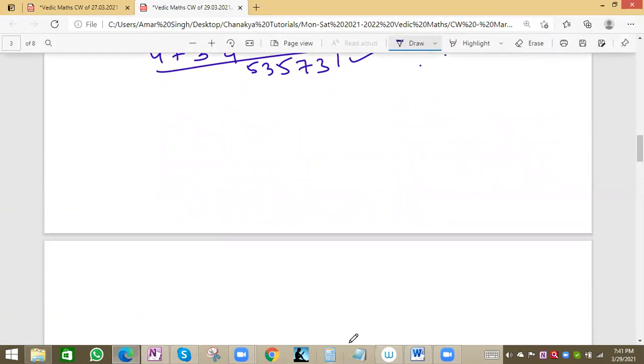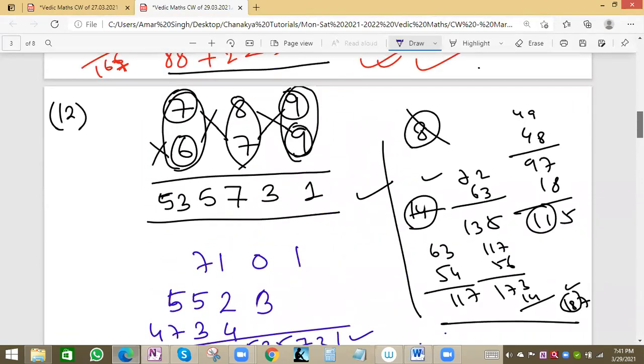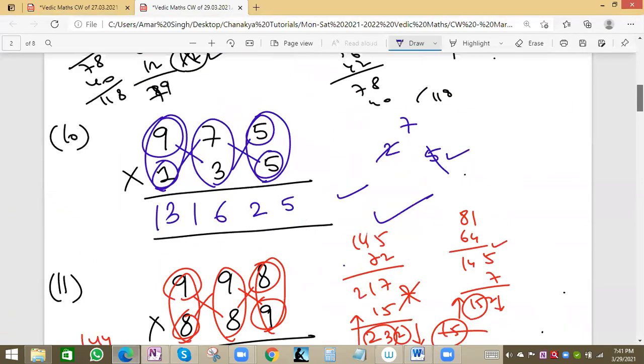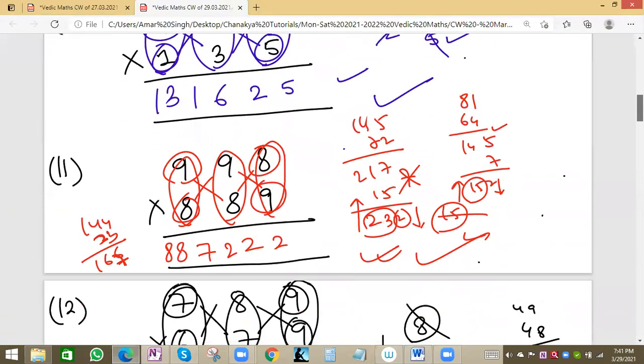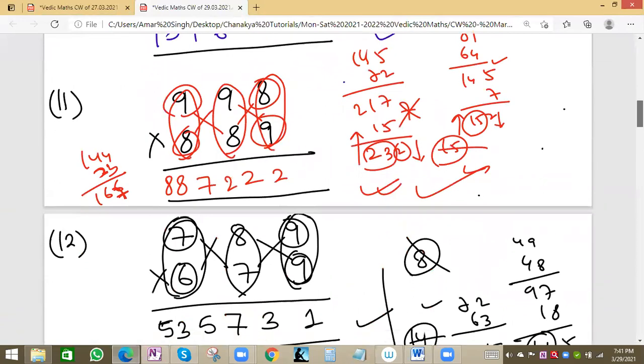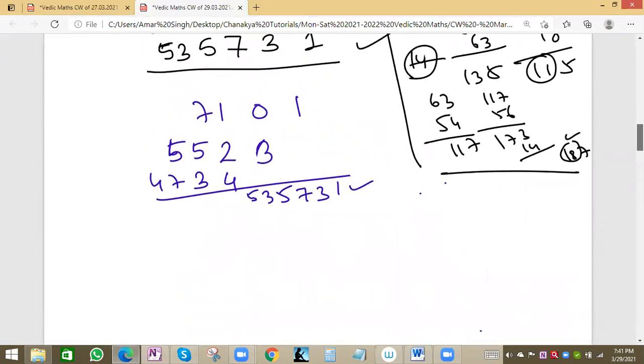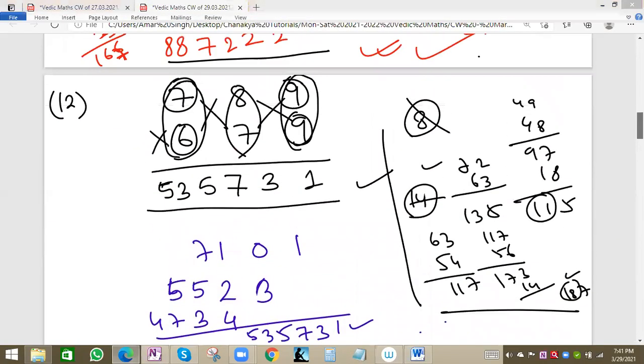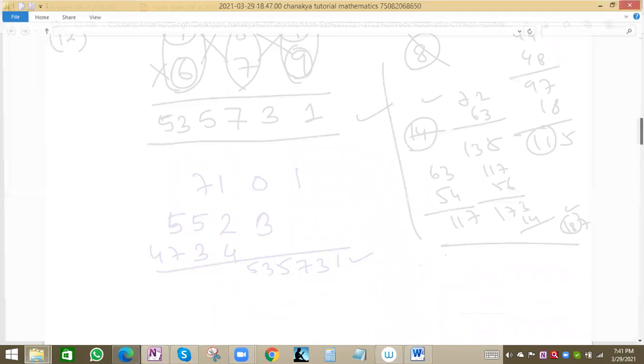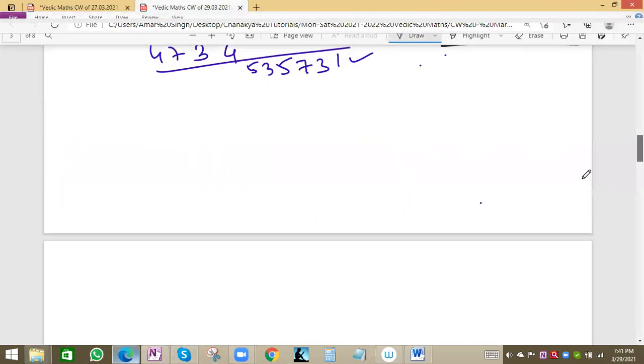If the values are small, like 1, 2, 3, 4 up to 5, then we can use this shortcut. Otherwise, if the values are larger, like 9, 8, 7, or 6 or more, then we can use the normal method also. It depends on you, which method you can solve in less time. That's one thing.